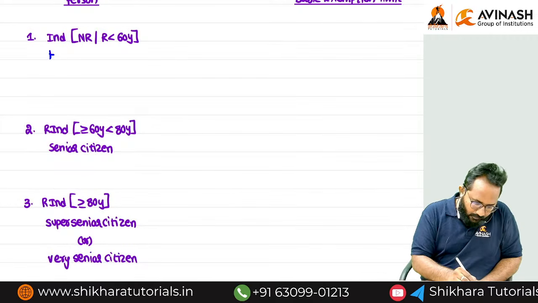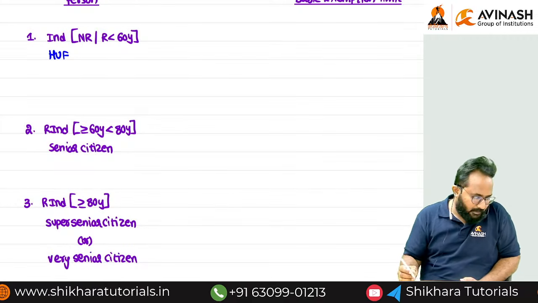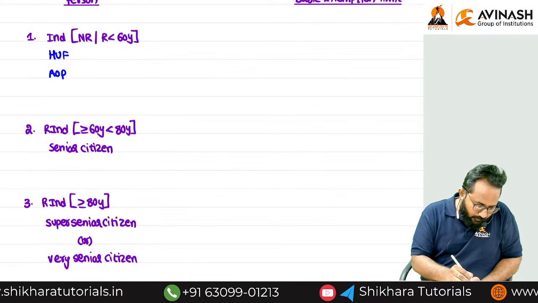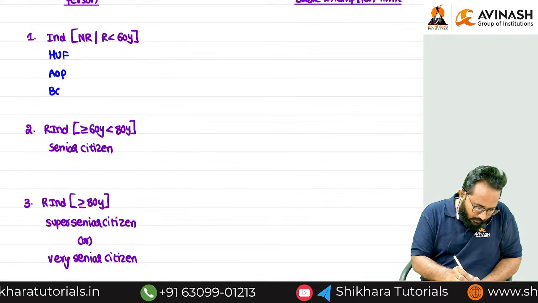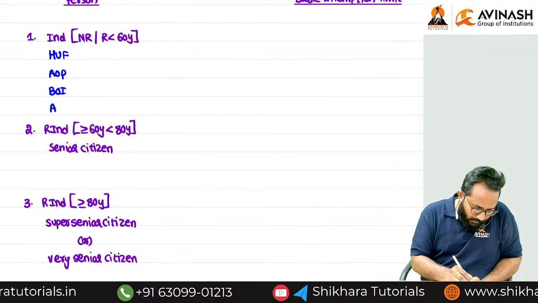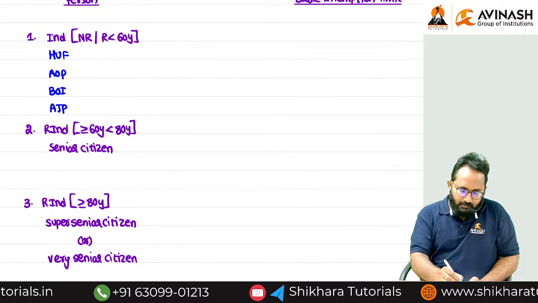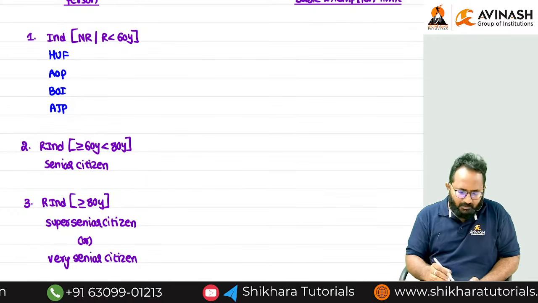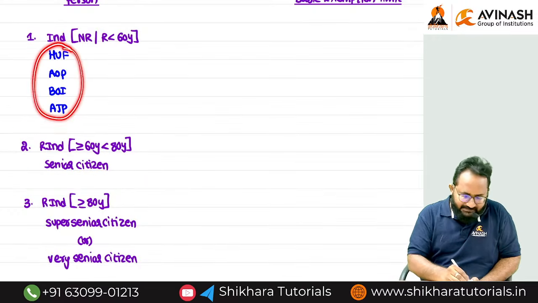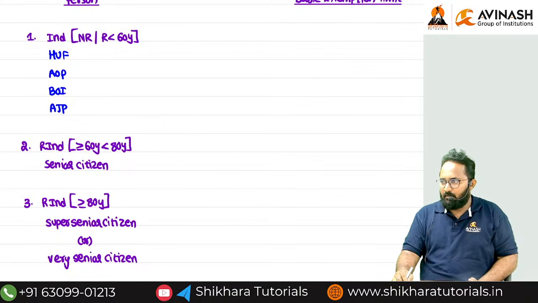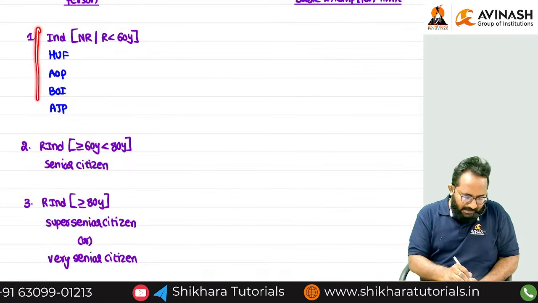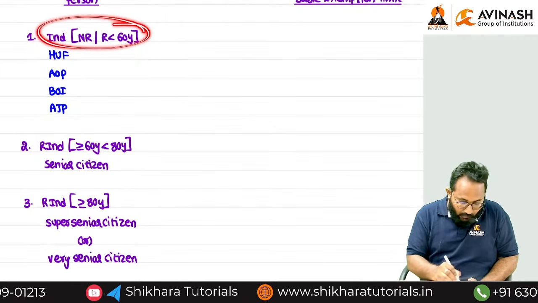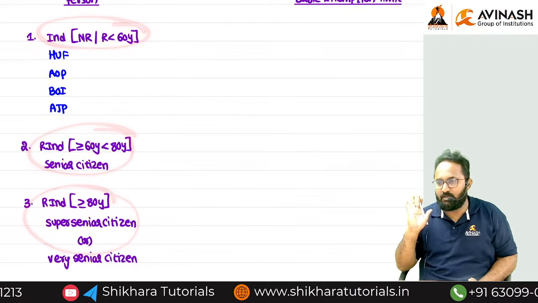After the individual, we have HUF, AOP, BOI, AJP. Why have I written them directly in the first category? Because they don't have any age; we always classify them in the first category only, but individuals alone are classified into 3.